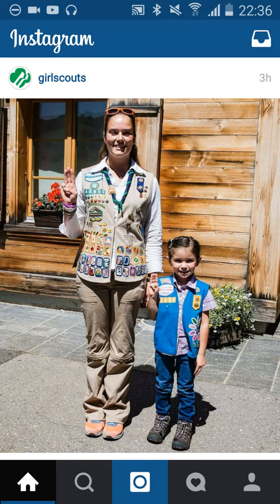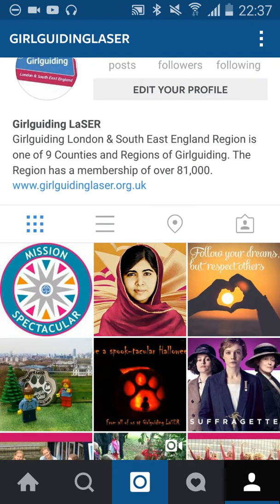If you follow the basic tips for good photos in the branding guidelines, things like using close-ups, not showing out-of-date uniform, then you should be fine. Instagram offers an opportunity to show Girl Guiding as a modern, relevant and exciting organisation. So do showcase images that reflect those aspects. Great images will help grow Girl Guiding by showcasing us as an organisation that people will want to join.